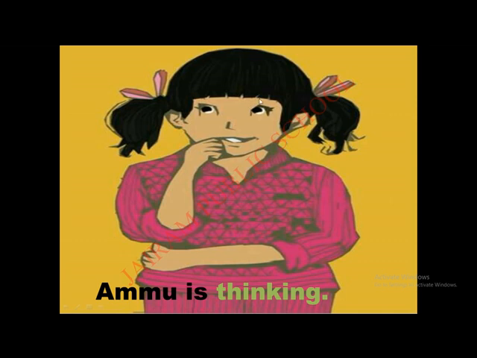Yes, Ammu is thinking. I will read the sentence. Listen to it. Ammu is thinking. Here, thinking is an action word that I gave in green color.